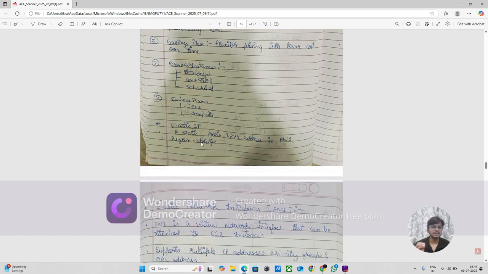Elastic IP is nothing but a static public IP address in AWS. What is this Elastic IP? If I launch an EC2 instance, it gives me an IP address by default. Amazon gave me that IP address by default.